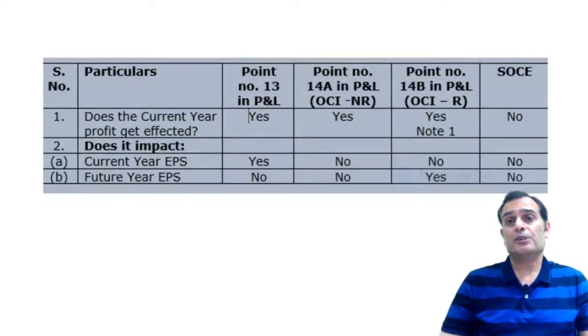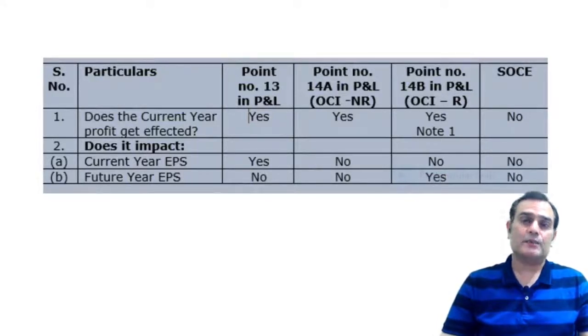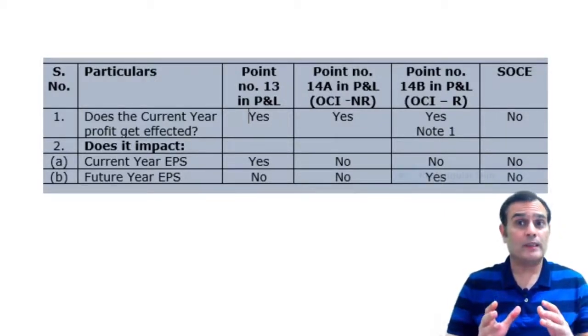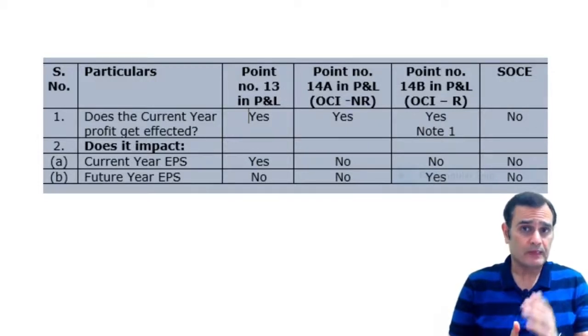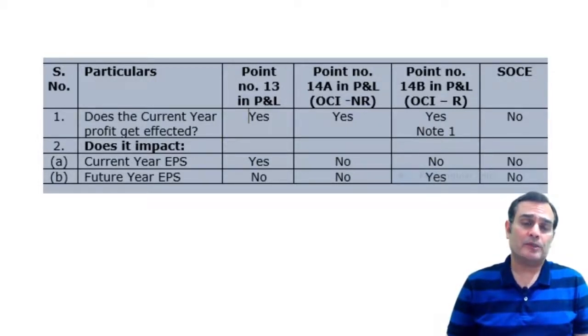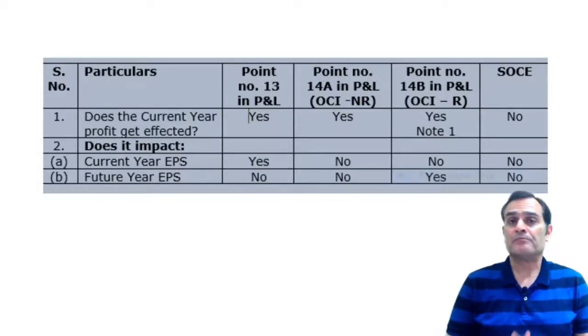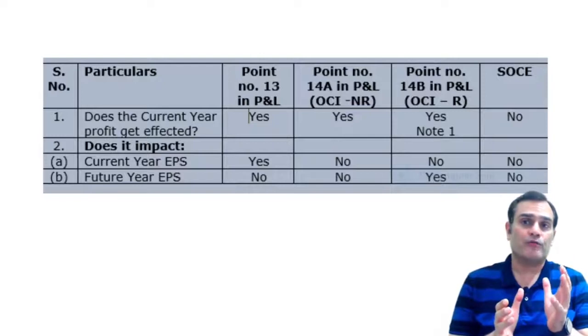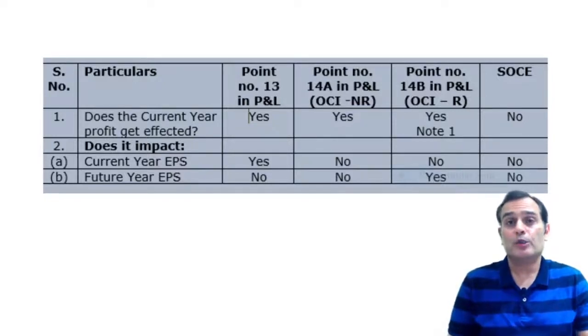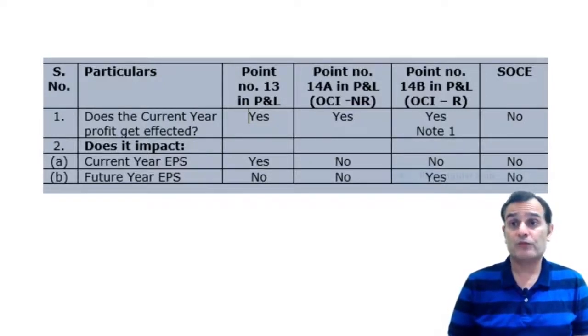Well, you can see a chart where I have made a comparison in terms of the point number 13 as well as in terms of point number 14A and 14B. Now, let me first of all make one clarification to you. When I'm looking in terms of point number 13, it is the profit or loss for the period without taking the other comprehensive income. The point number 14 is considering the other comprehensive income section, which has got two portions. One is called 14A, which is supposed to be with no recycling. And one is 14B, which is supposed to be considering a recycling.